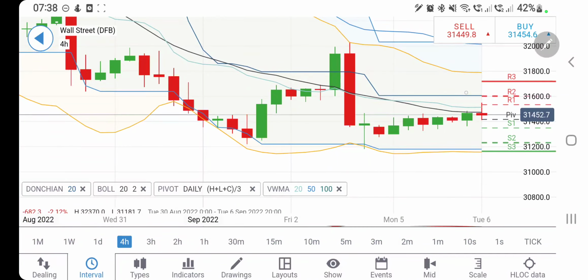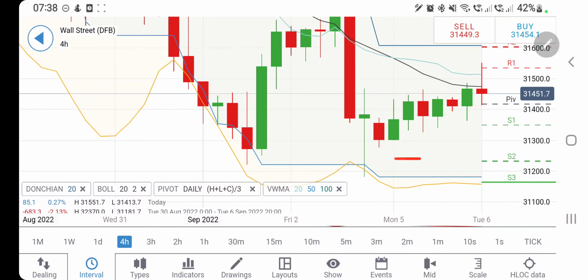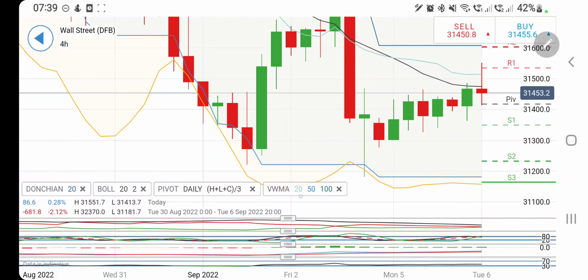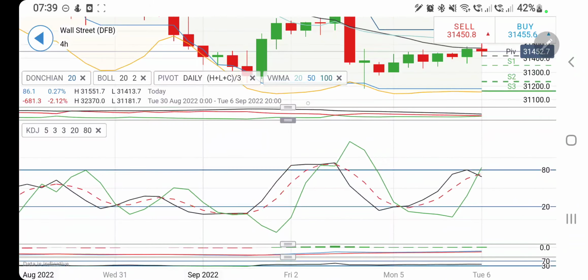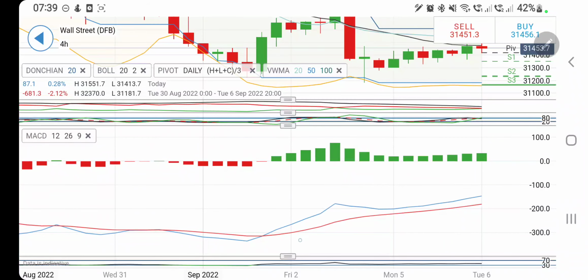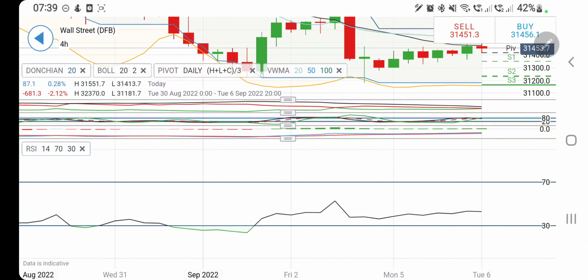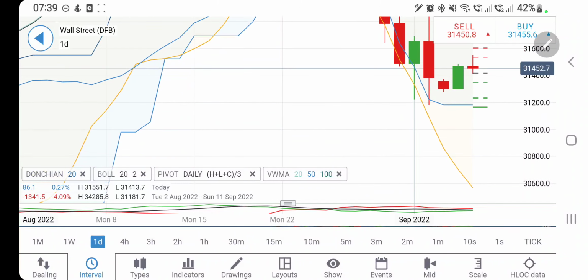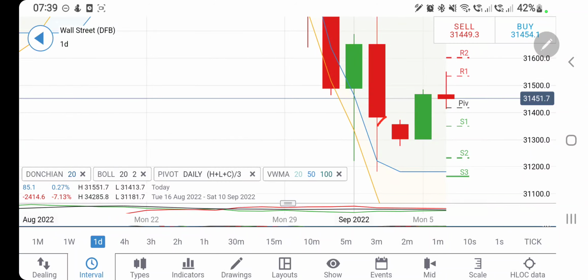And if you look at the 4-hour charts, you will find that likewise, what we can see, higher highs, higher lows, indicates that 31,400 is going to be a very good support. Only and only if it sustains below 31,400, it will call for a good drop today. Then also till 31,300 you have to stay alert, and then below that we may see 31,200 and 31,000 levels. Directional movement is bearish, it is trying to converge. Stochastic is at top, it is trying to converge. MACD is divergent and bullish, it can start to converge. RSI is trading flat.